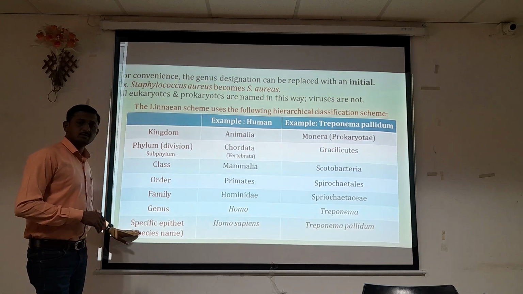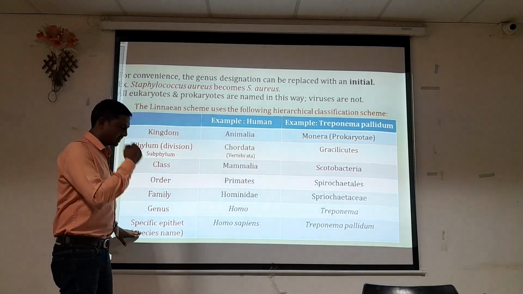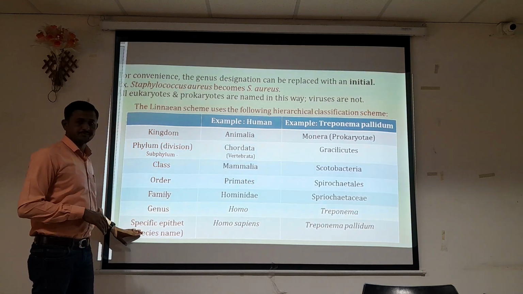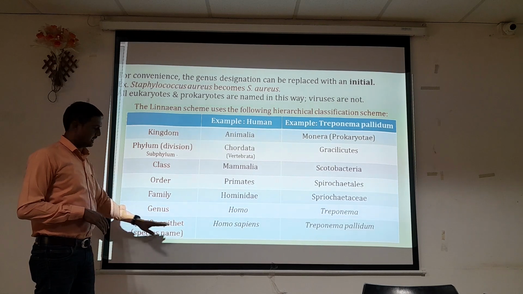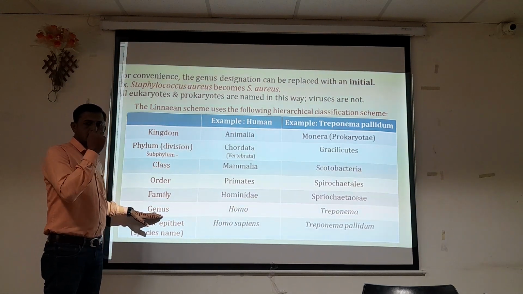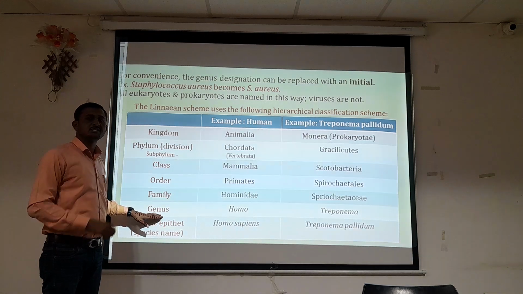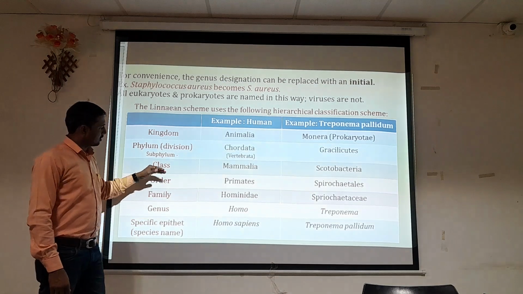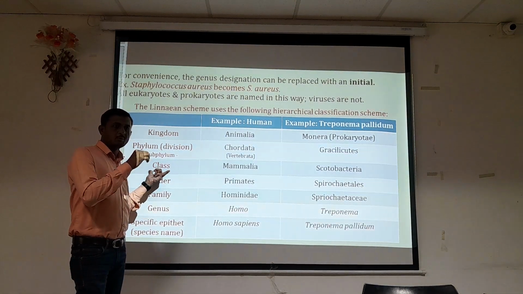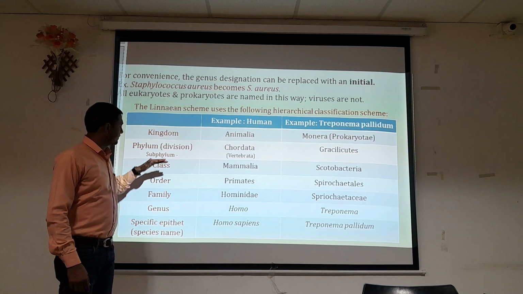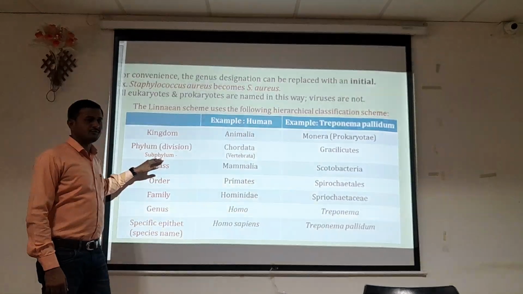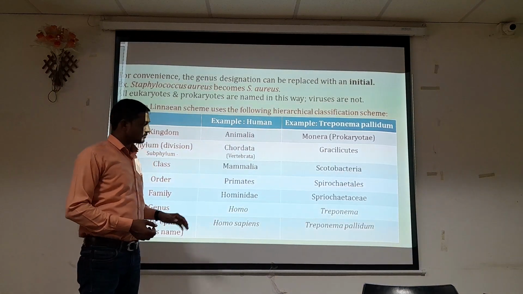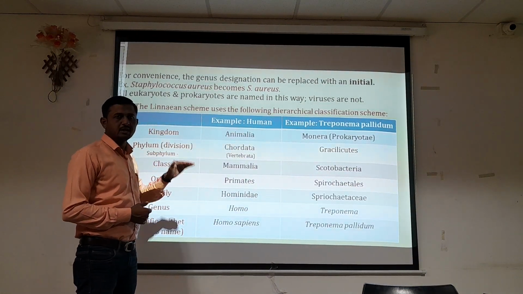Here, genus is the lower level classification of the organism, and on that, species is placed, which is at the bottom of the hierarchical position. Species has a specific epithet. The next levels of classification are genus name, family name, name of order to which the organism belongs, name of class, phylum or division, or we can say subphylum, and kingdom. On that basis, organisms are classified by following this hierarchical position.